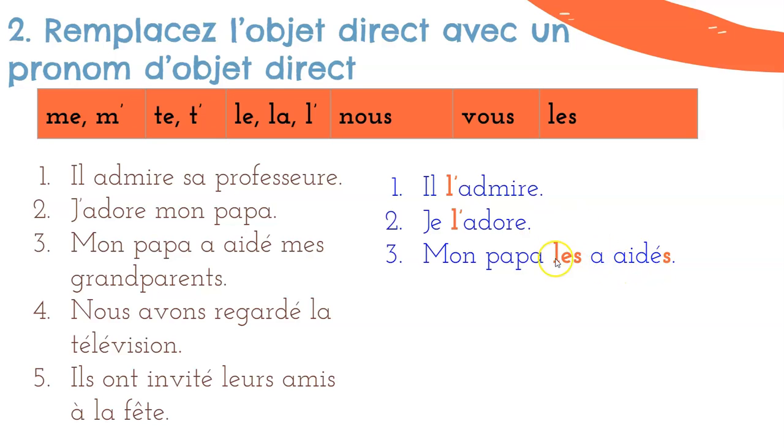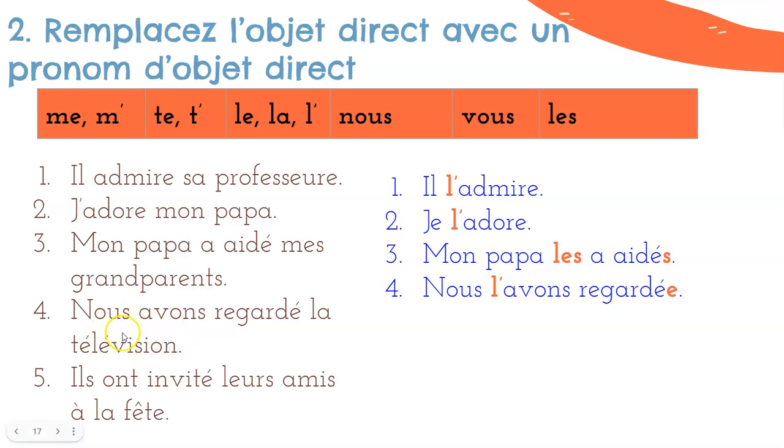Notice that when we have a direct object pronoun before the passé composé, our past participle ends up having to agree with it. So in this case, because we have les grands-parents, that means just adding an S here at the end. Nous avons regardé la télévision. Qu'est-ce que nous avons regardé? What did we watch? The television.